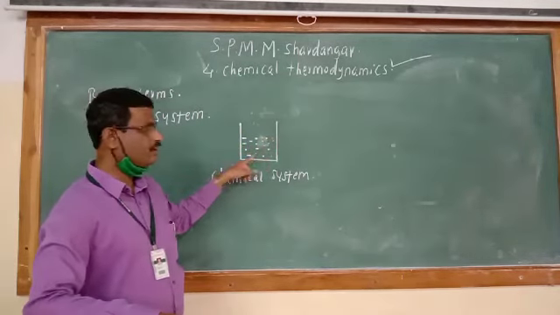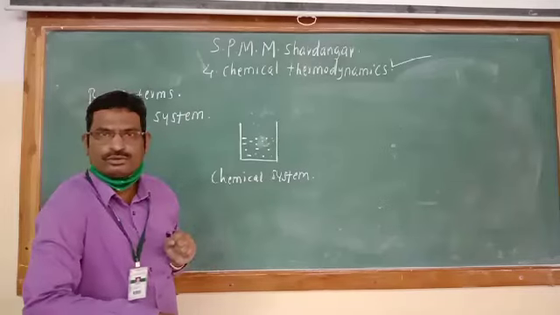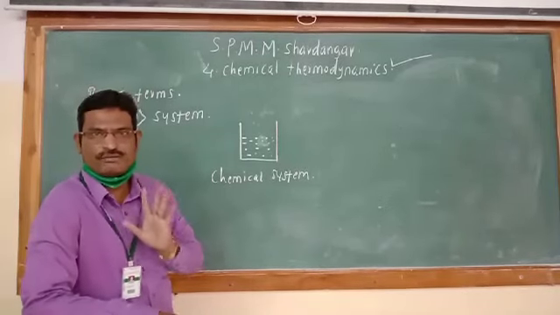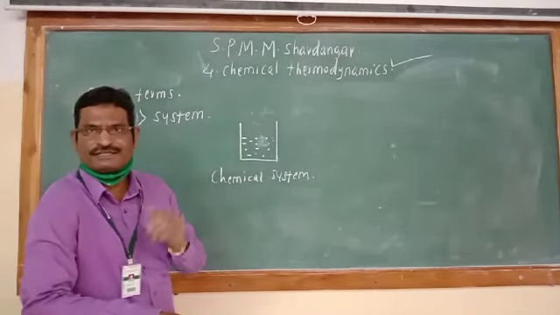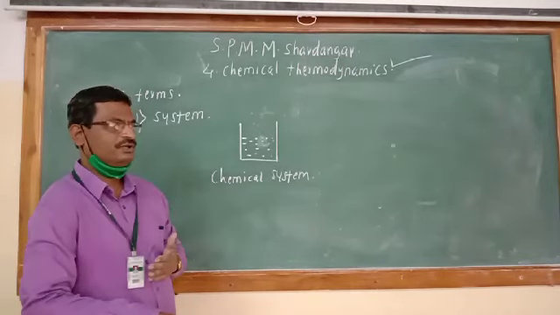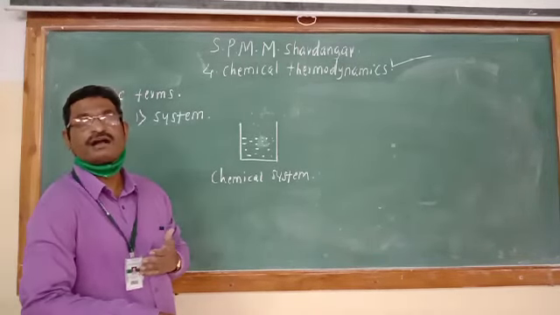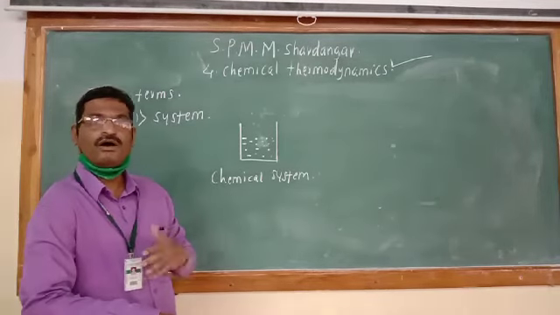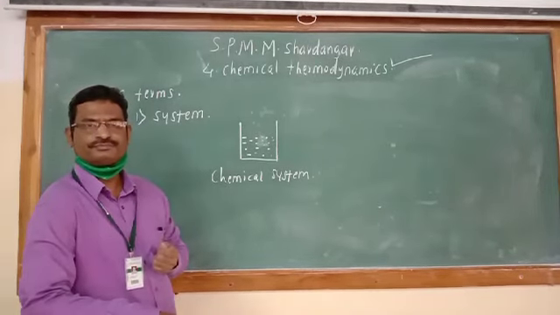So for this, what type of study do we have to do? We know thermodynamics is a branch of chemistry which deals with the study of energy changes accompanying a physical or chemical change.